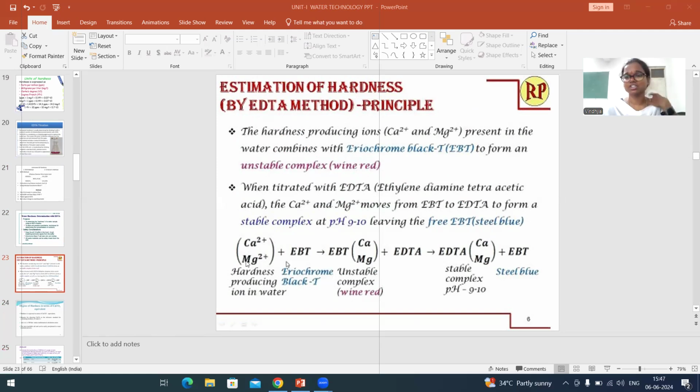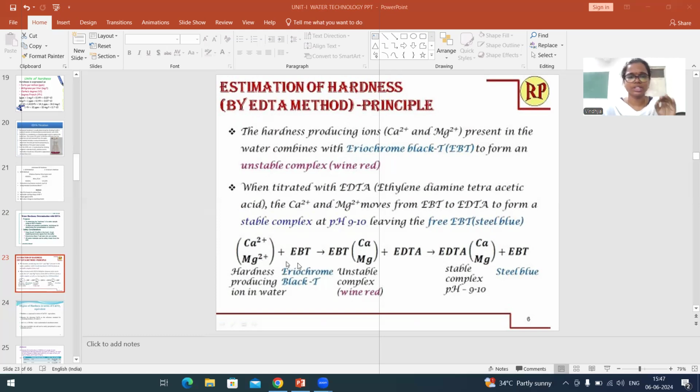That is the hardness of the water you are going to calculate. As soon as you add the EBT indicator, this EBT will form a complex with these calcium and magnesium ions. You can see the reaction. It is forming calcium EBT or magnesium EBT complex. Now, these calcium and magnesium ions are not happy with this EBT indicator.